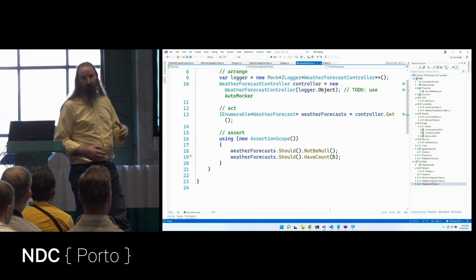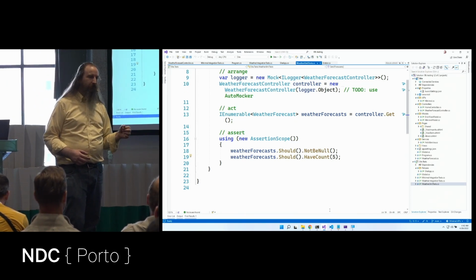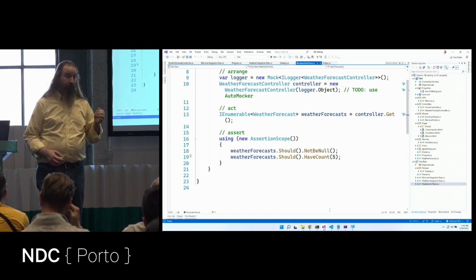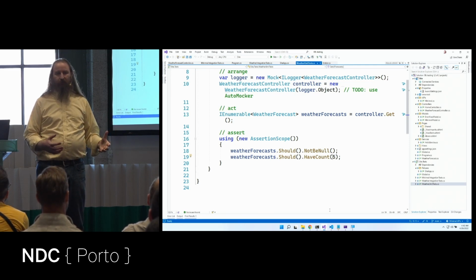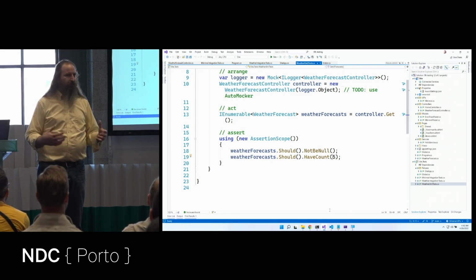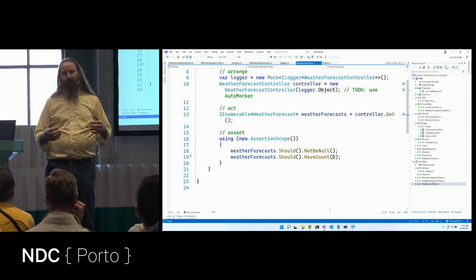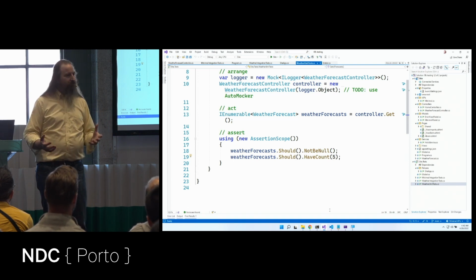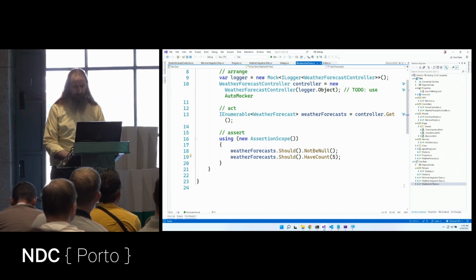Now on the upside, I'm able to validate my minimal API, or not my minimal API, my web API action. I call the action and I do all the things, but I haven't flexed the request pipeline. I don't have all the details of authentication and middlewares and all of the other pieces that might make this happen. So let's write an integration test into WebAPI.